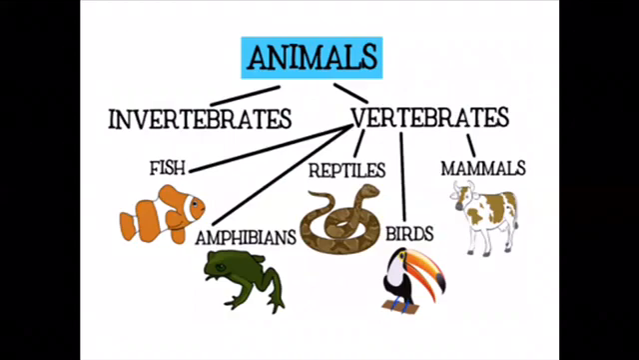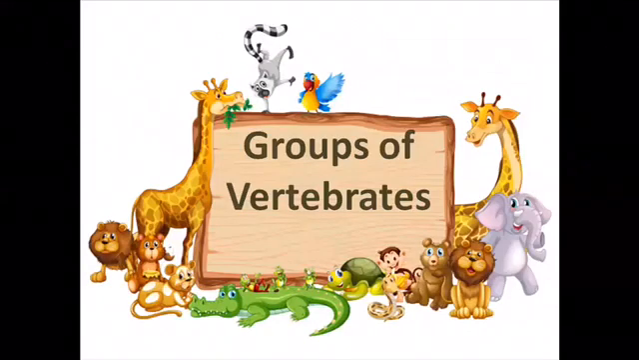Scientists sort vertebrate animals into 5 main groups: fish, amphibians, reptiles, birds, mammals. And now we will talk more about each of these groups. Groups of vertebrates. Let's start.